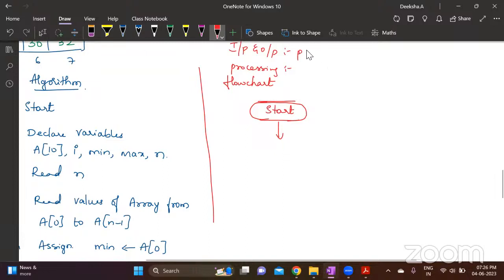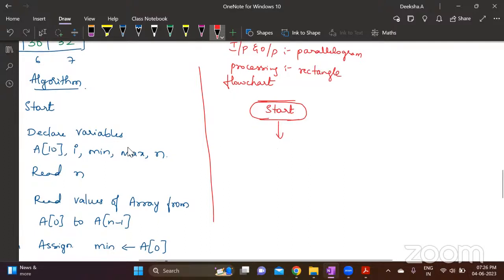Okay, input output is in parallelogram, processing is in rectangle. Starting and ending will be in oval, and all the conditions you have to mention in rhombus. Now start, after this you have the algorithm, declare variables. Declaration is not necessary. You have to write reading, calculation, and displaying.